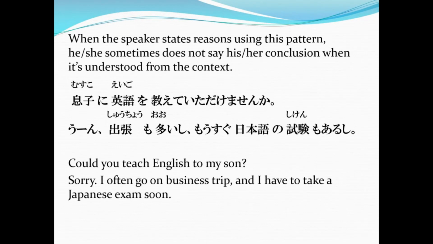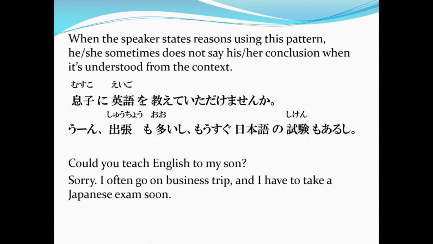Shuchu mo oishii. Mo sugu Nihongo no shiken mo aru shi. Sorry, I often go on a business trip and I have to take a Japanese exam soon.